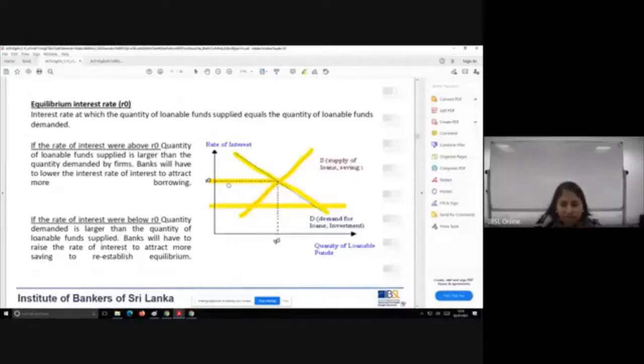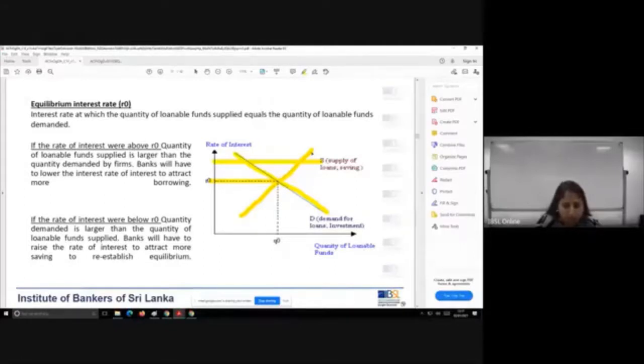Similarly, when there is excess in the market, what happens? The suppliers, who are the banks, see a high level of supply. They are ready to give more funds, but people are willing to get only less. So they will have to reduce the interest rate to induce more demand for loans. Just like that, they would reduce the interest rate so that it reaches the equilibrium state. So both these forces are at equilibrium.